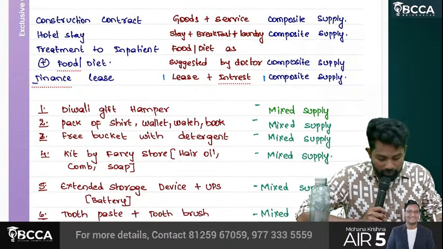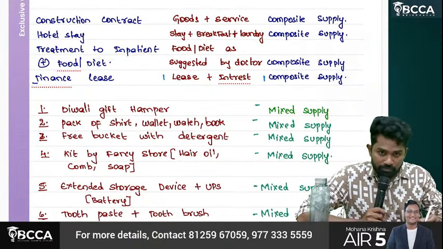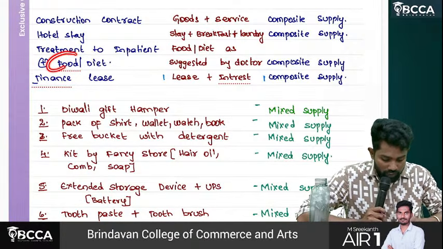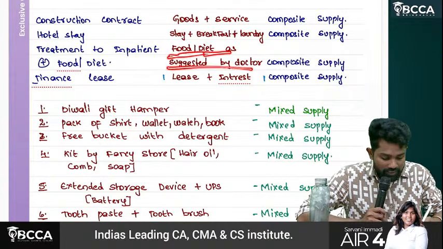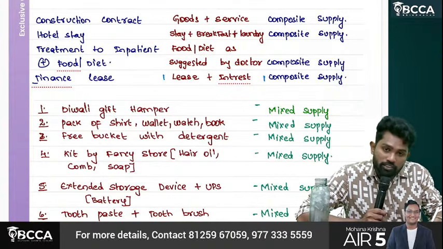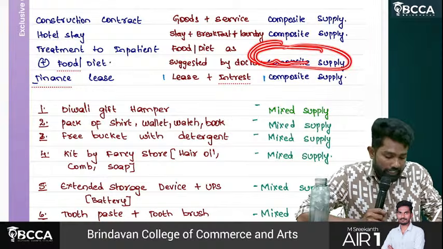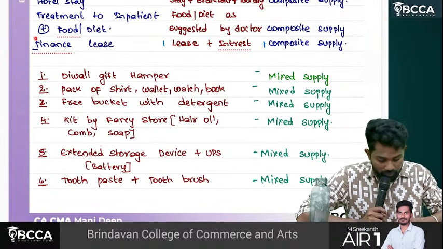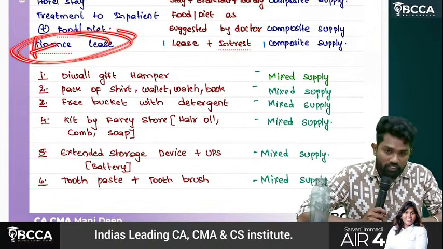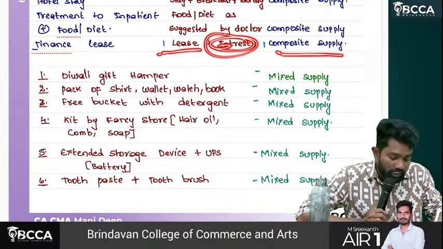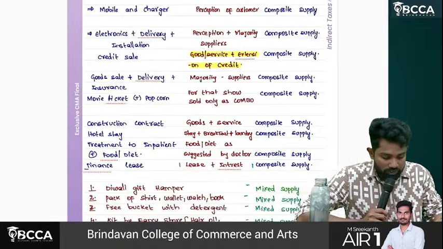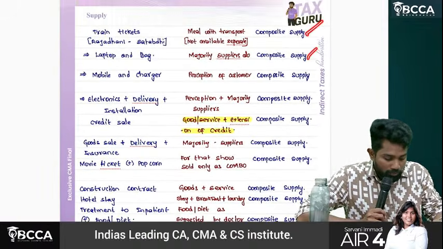Composite supply. Treatment to inpatient. They are giving treatment to inpatient and providing food diet. Okay. If the food diet is as suggested by doctor, then that food is also part of treatment only. Treat it as what? Composite supply. Finance lease. If any finance lease is given, they are giving lease and even interest amount also there, but still it also has to be treated as what? Composite supply.